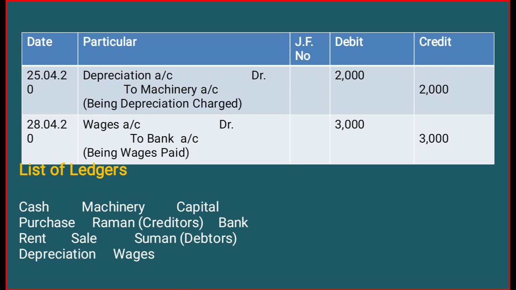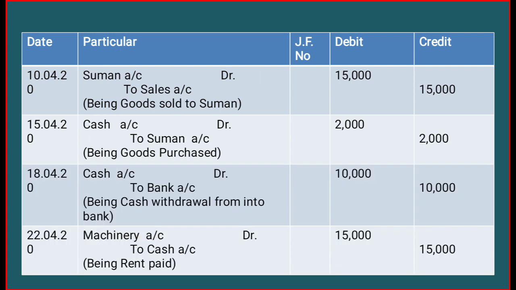Okay. So let's check. First we are going to prepare our cash account. How will we prepare our cash account? Before the preparation of the cash account, we can note down in how many journal entries our cash has been debited or credited. So let's revise all the journal entries and find out all the items which are going to be debited or credited. Please do according to my instruction.